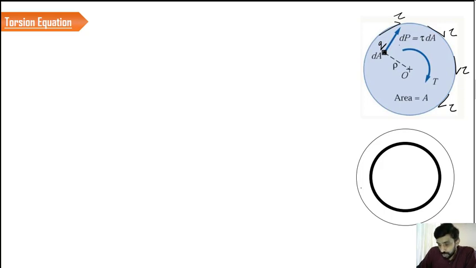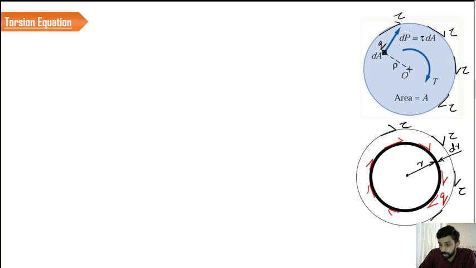So if we take a strip like this, which is located at a distance of r from the center, whose thickness is dr, we can consider that the shear stress acting on this particular strip is uniform and the value is Q, whereas the one acting on the surface is tau.